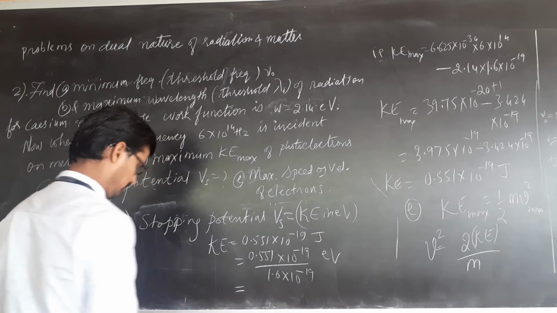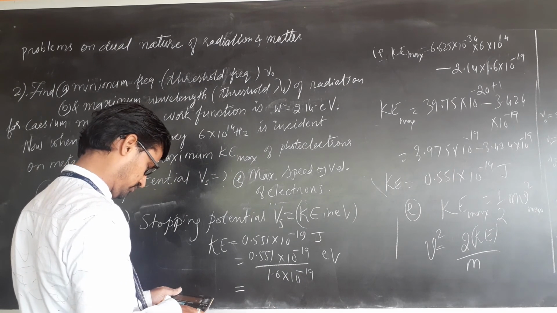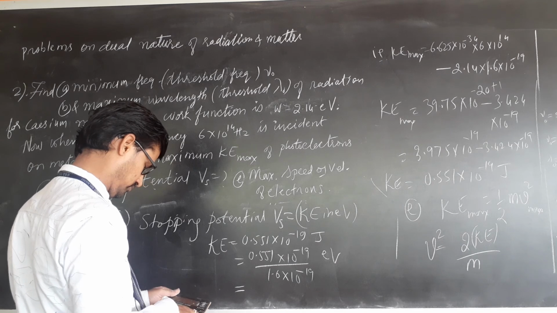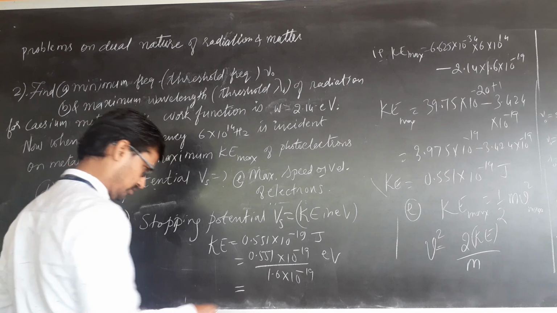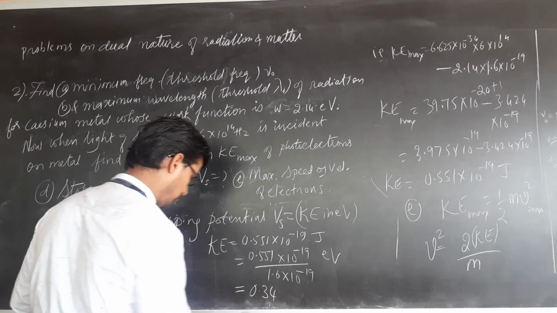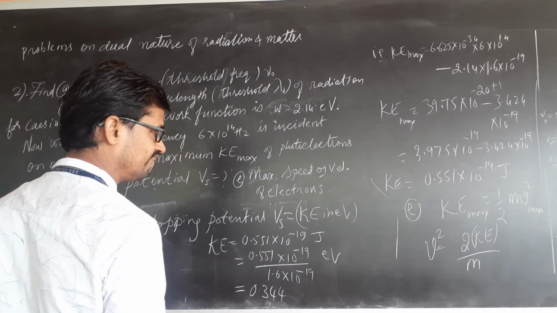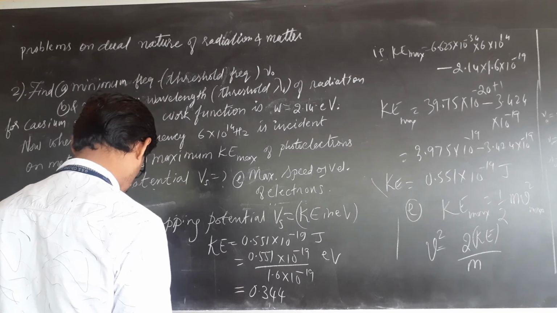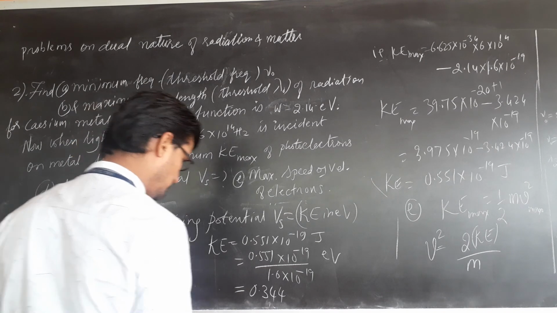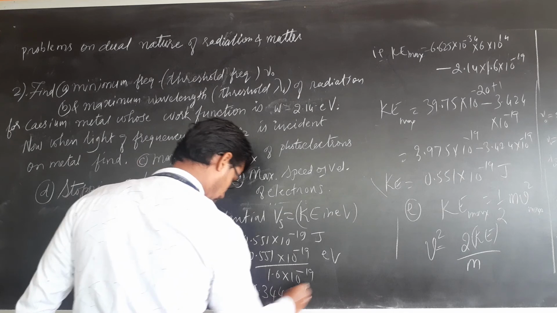How much, let us see. 0.344. This will cancel. So many electron volt.